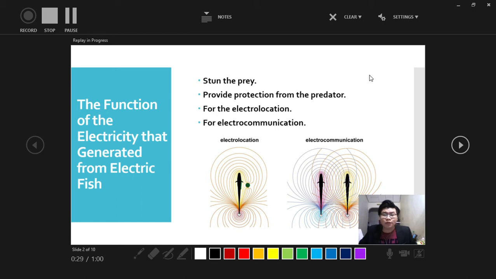In the weakly electric fish, the electricity can be used for electrolocation and electrocommunication. Electrolocation is to detect the locations of possible prey and predators surrounding them in order to make the decision to fight or flee. Electrocommunication is to communicate with other electric fish around them by interfering with the electric field and by generating different frequencies of electricity.